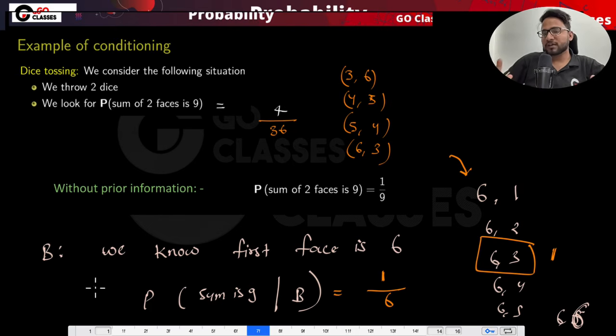The knowledge here is that you already know the first face is 6, which means your sample space is not the complete sample space that we started with. Now the sample space itself has been reduced, which says you consider only the pairs which have 6 at the start. If you consider only these pairs and ask me the probability that the sum is 9, I will say that out of these 6, everyone is equally likely. So 1 by 6 is the probability of 9. As of now it might be a little confusing, but don't worry, it will be clear with more examples.